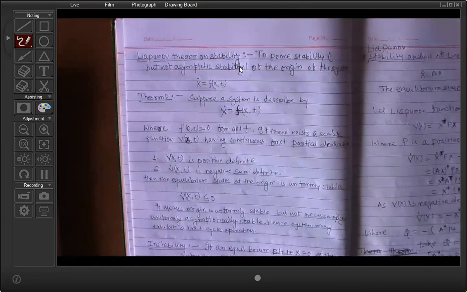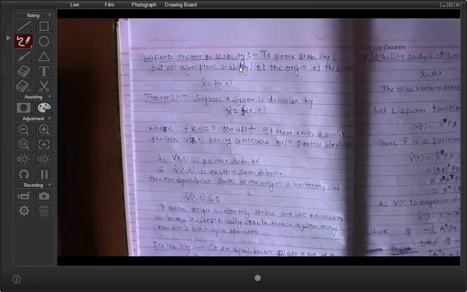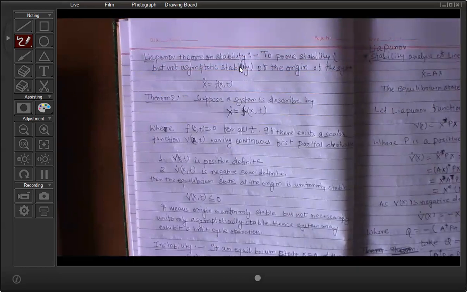So it is a very useful method. First, you have to understand the theory of Lyapunov stability criteria. Suppose you have a 4 into 4 system, with 4 state variables. So what do you mean by stability?